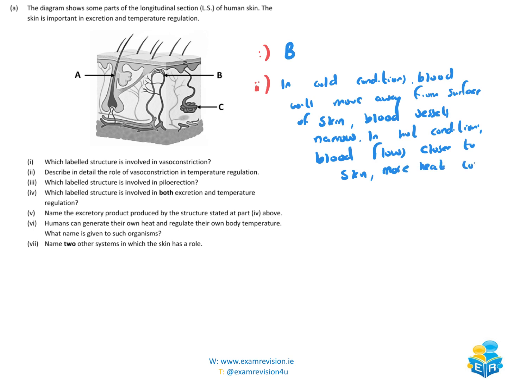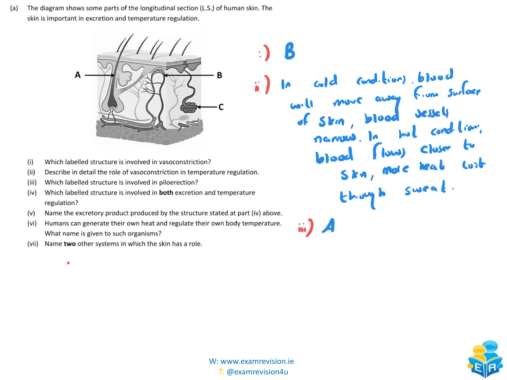And more heat is lost through sweat. Okay, which labeled structure is involved in piloerection? So this is referring to the hair. So the hair in this case is A. Don't have to say anything more than that.